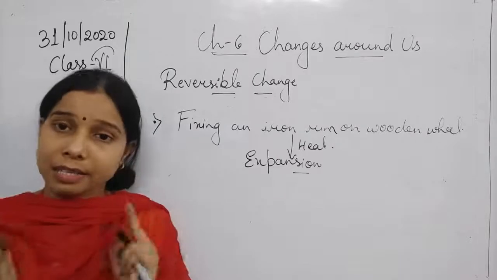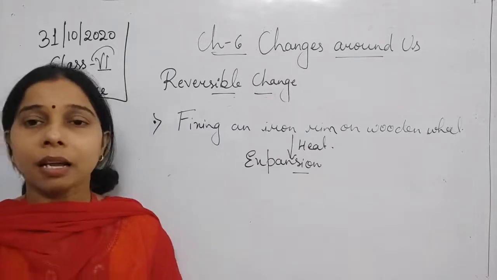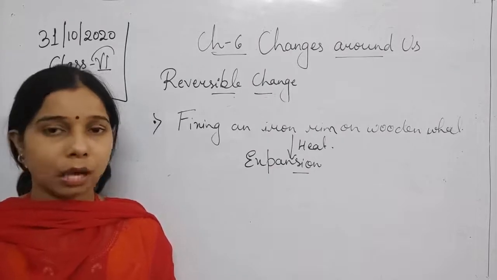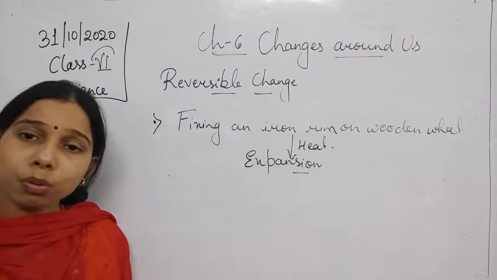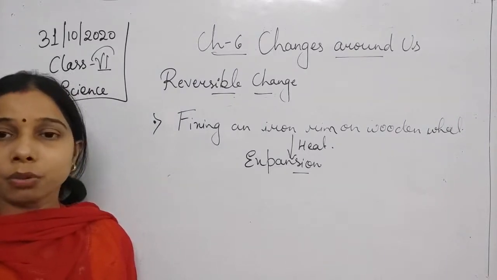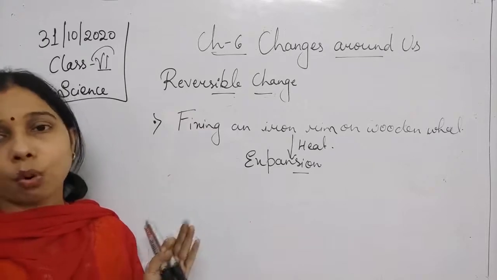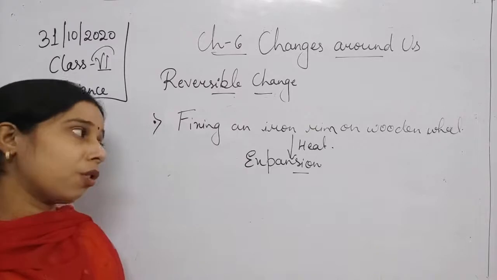Now it has expanded, students, and you keep it on the wooden wheel. Then it is left to cool down. As the temperature lowers, due to cooling the size of the object decreases. That is known as contraction.